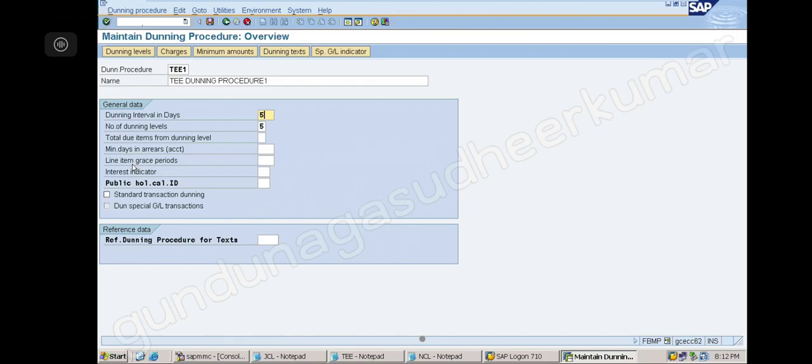Okay, next. Line item grace days. How many days will I wait? 3 days. Okay, then standard transaction dunning. Yes, select one. Okay, note down. So I have given the number of dunning levels as 5, interval as 5, grace days as 3 days, and I have selected the standard transaction dunning.